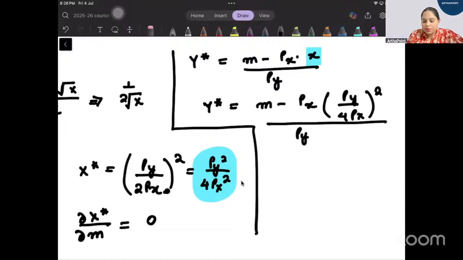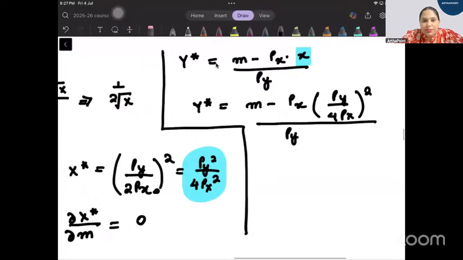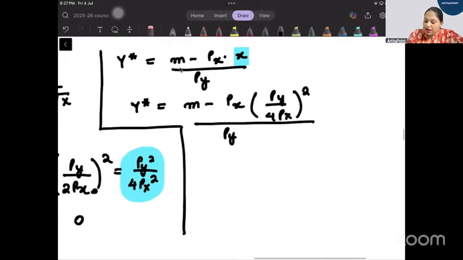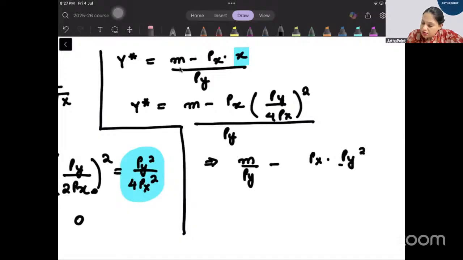Right? Now find out the income elasticity of good y. First, this is going to be m by py minus px py square by 4 px square by py.